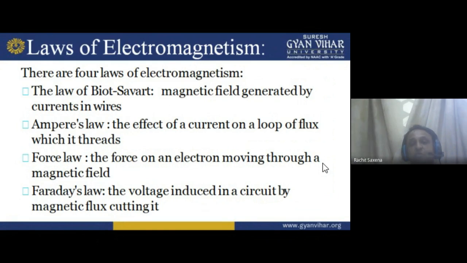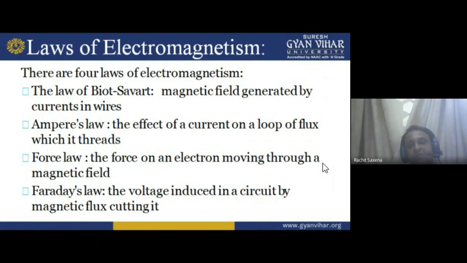Okay, force law. The force law states the force on an electron moving through a magnetic field. It is also called electromagnetic interaction. Interaction means the effect of the electrical field on the magnetic field, the interaction between these two.